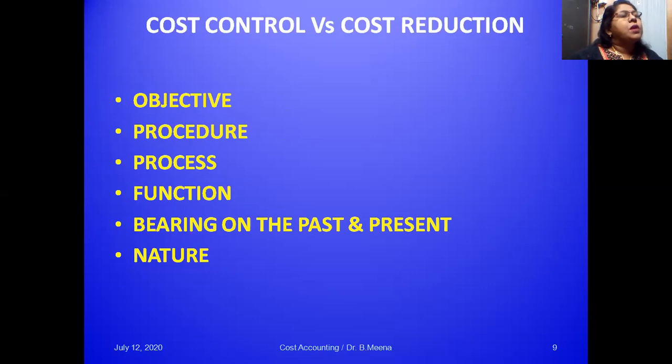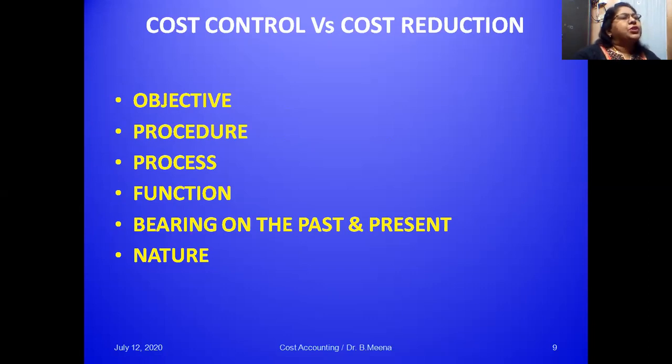Next, the process involved in cost control is to lay down the targets or standards, find the actual performance, compare it with the targets, and initiate corrective action. But cost reduction is concerned with the maintenance of performance according to standards. That is the third difference between cost control and cost reduction on the basis of process.